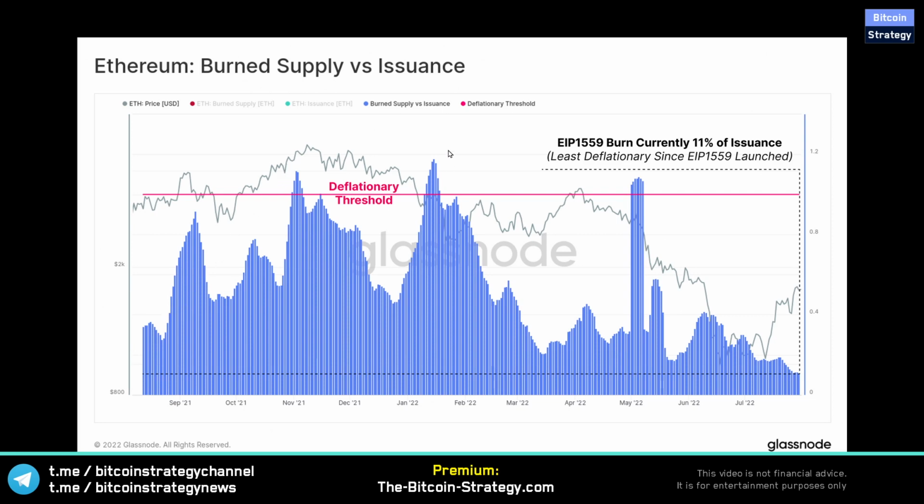Connected with the gas price is also the burn, right? So since EIP 1559, Ethereum gets burned, and during very active times, Ethereum is even deflationary, as in the inflation that goes to the miners is lower than the deflationary pressure coming from the usage. This would then imply that Ethereum grows over time simply because when there's less supply going around, prices tend to rise if demand stays stable.